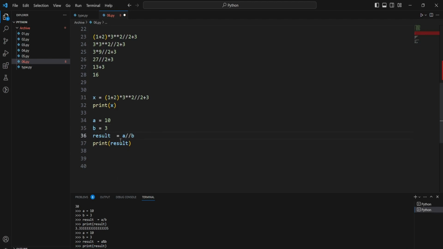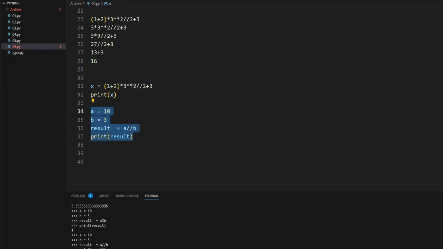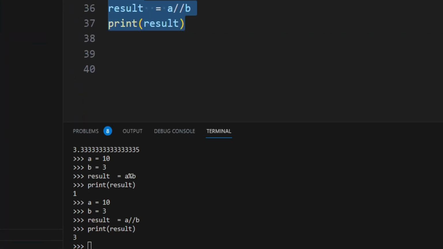Let's see the integer division, or the floor division we call it. So here what will happen, as the name suggests, it is an integer division, means it will give the output of the integer value only, it will not give us the decimal value. So let me first run it, then I will show you. So here, as we can see, we got the output of 3.